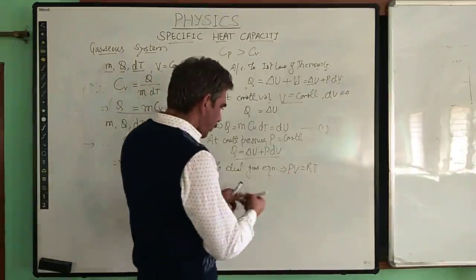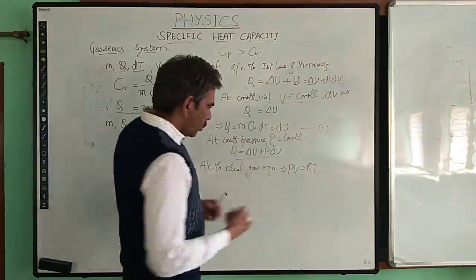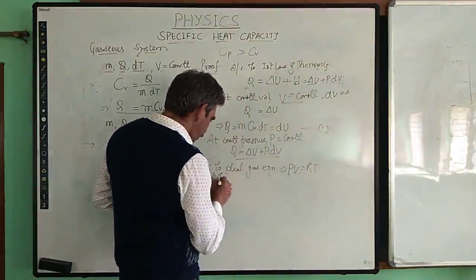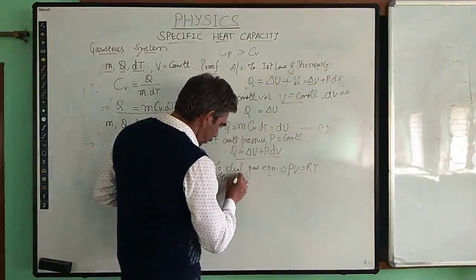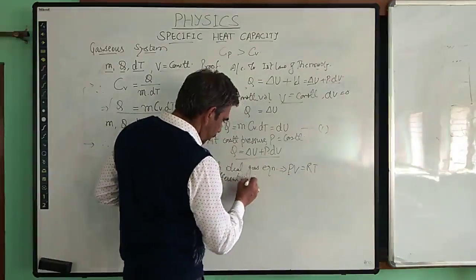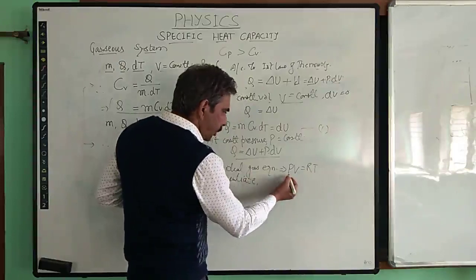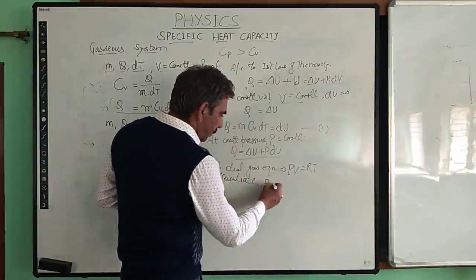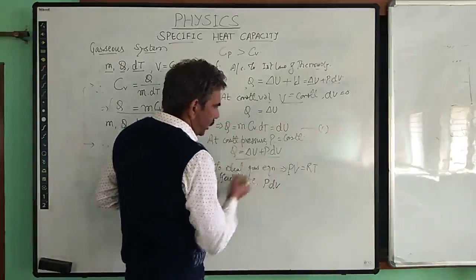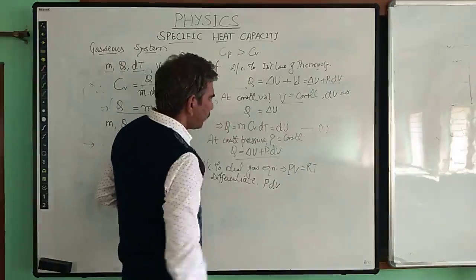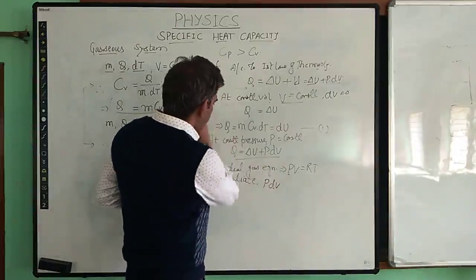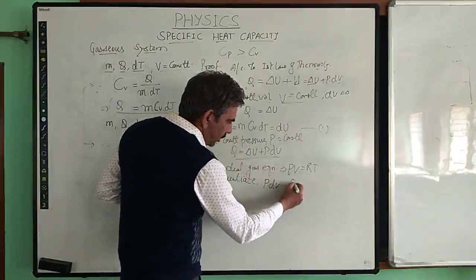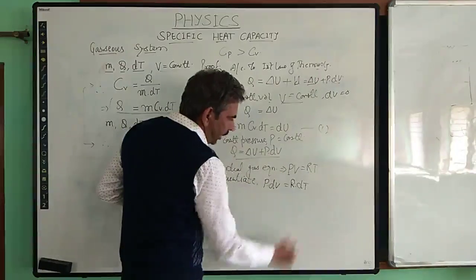So from here we differentiate this equation. On differentiating, because pressure is constant, only the differentiation of the left hand side will be PdV. Only volume is changing here. And this will become equal to R, being constant, into dT.